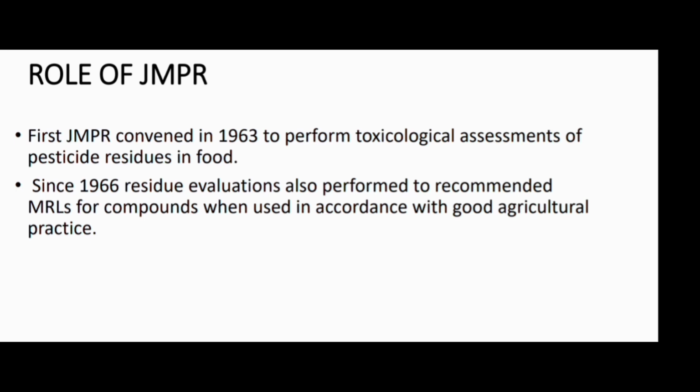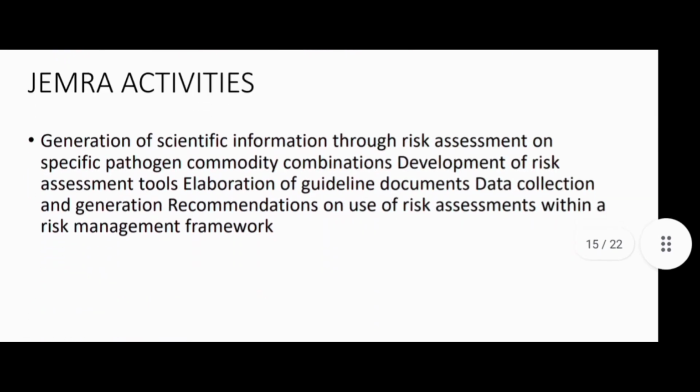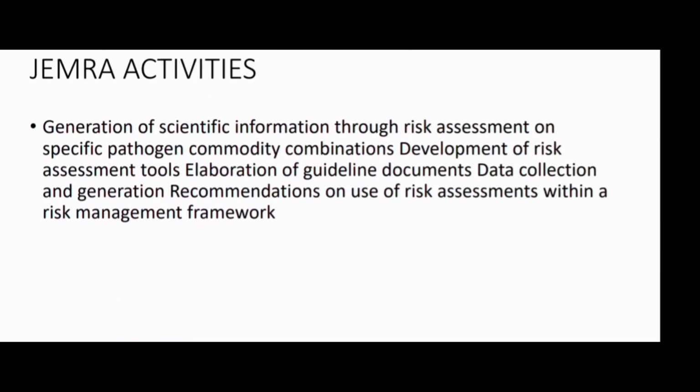Okay, so what are the activities? Basically generation of scientific information through risk assessment on specific pathogen-commodity combinations, development of risk assessment tools, elaboration of guideline documents, data collection and generation, and recommendations on the use of risk assessment within a risk management framework. These are the JEMRA activities.